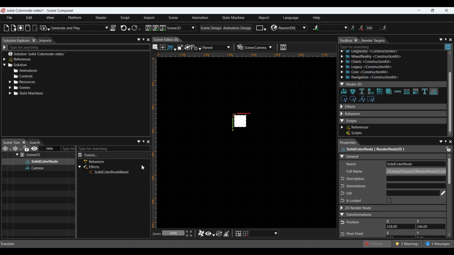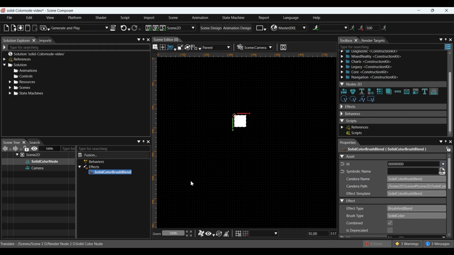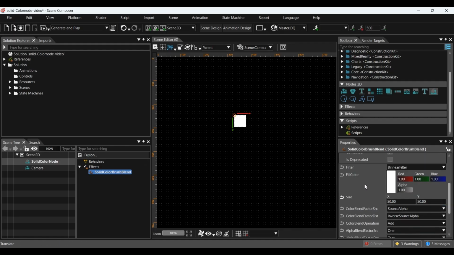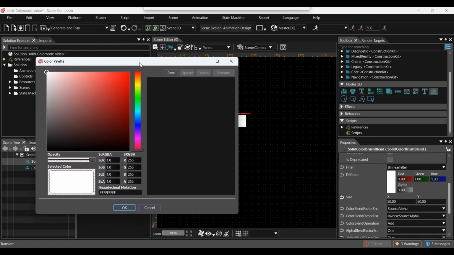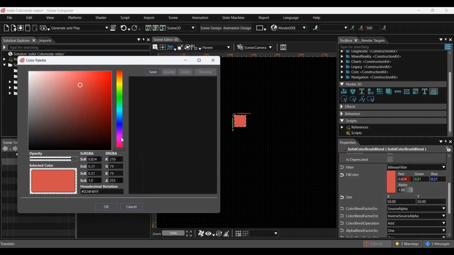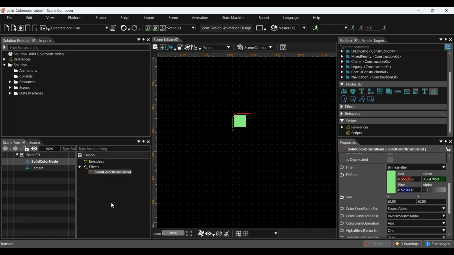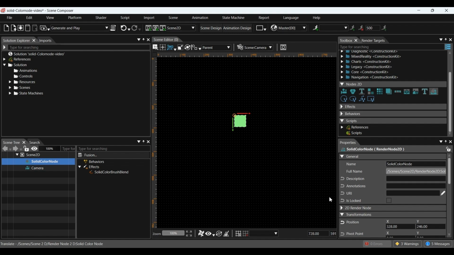For that, select Solid Color Brush Blend under the effects of the solid color node. Here we can change the rectangle's color using the Fill Color parameter. We can also adjust the size of the solid color node to modify how much space the object occupies.